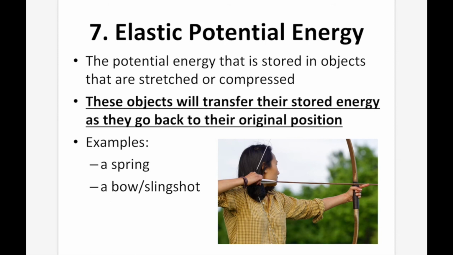Number 7, elastic potential energy. This is the potential energy that is stored in objects that are stretched or compressed. So for instance, a bow and arrow. These objects will transfer their stored energy as they go back to their original position. Now, where is the energy stored? A lot of people think the energy is actually stored in the string here, but it's not.